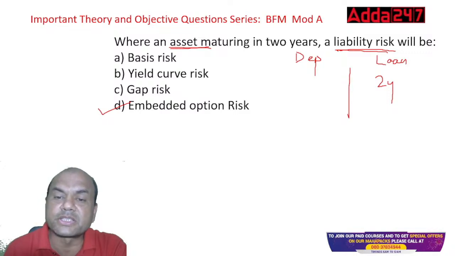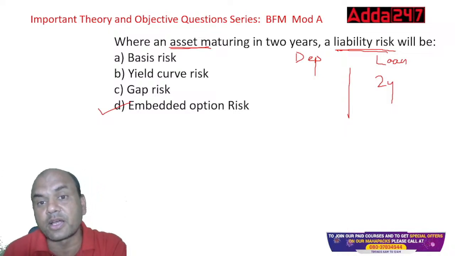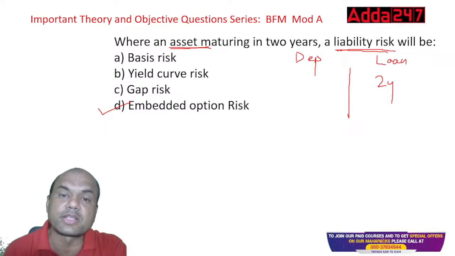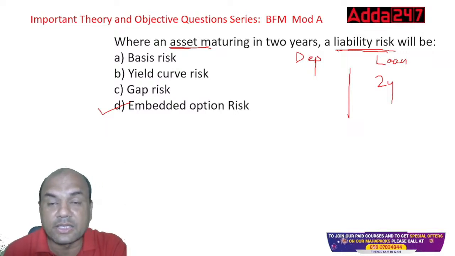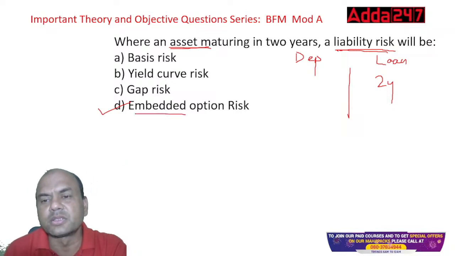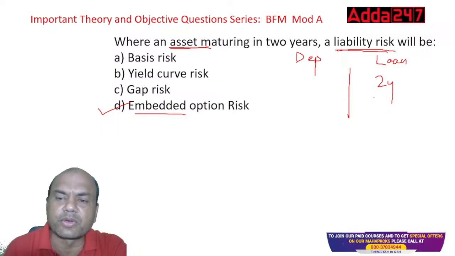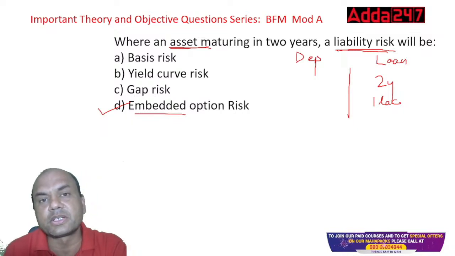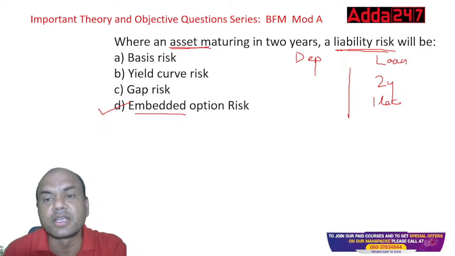But if these deposits get matured, FD gets matured, there's a withdrawal, then will I get the same FD of the same amount afterwards? If after the withdrawal, will I get the FD of the same amount at the same rate? That is known as embedded option risk. Embedded means what? Anytime it can be withdrawn. Suppose I need this 1 lakh rupees over here and this 1 lakh is withdrawn from here, from the depositor's angle, then my balance sheet is in a problem.